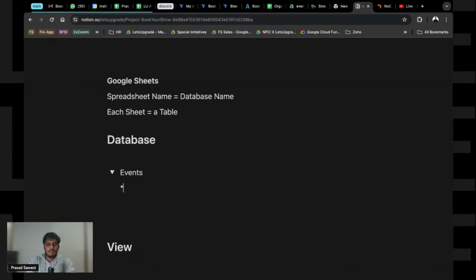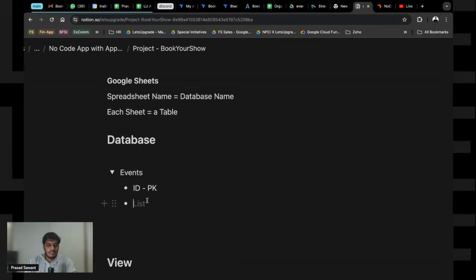So first of all, if you do not know, there is one thing that is required, the ID. The first thing required while creating any of this is an ID. We will need an ID which is unique, and that is going to be our primary key. A primary key cannot be repeated and it cannot be null. These are the two database rules: a primary key has to be unique and it cannot be null.